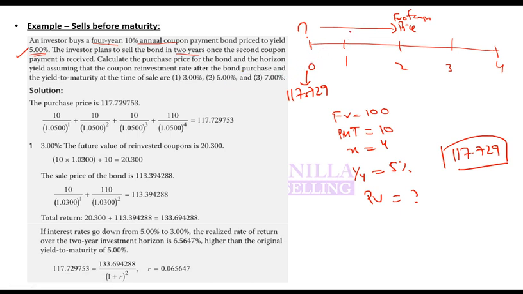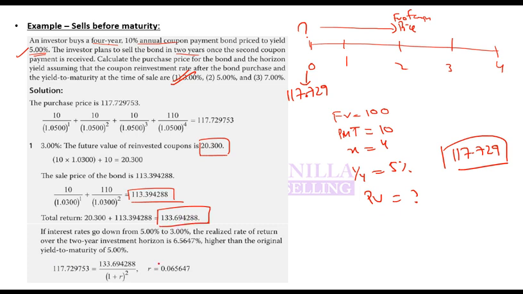When you calculate future value of coupons, it comes out to be 20.3. When you calculate sale price, that is the present value of remaining cash flows, it comes out to be 113.39, because they have told you that now rates are 3%. So you reinvested at 3% and you discounted at 3%. If you sum them up, it will be 133.69. So future value is 133.69.